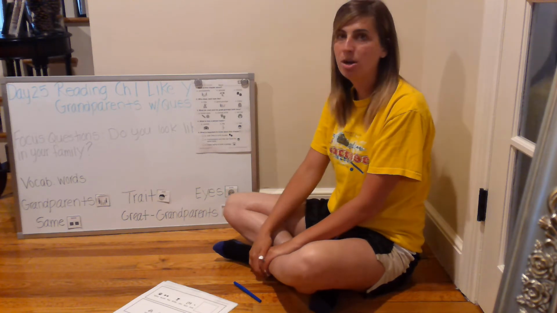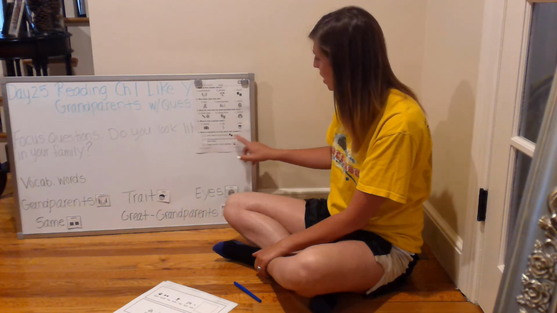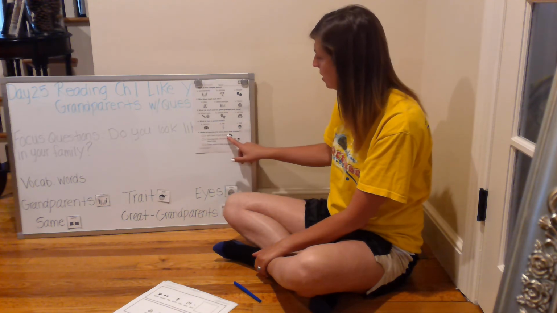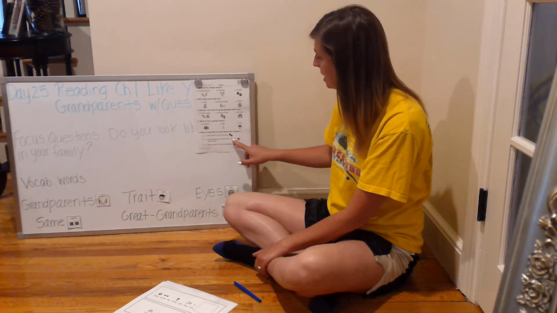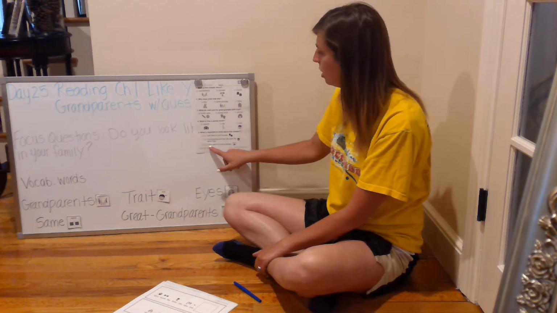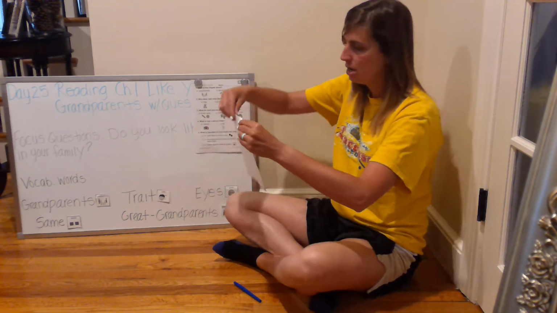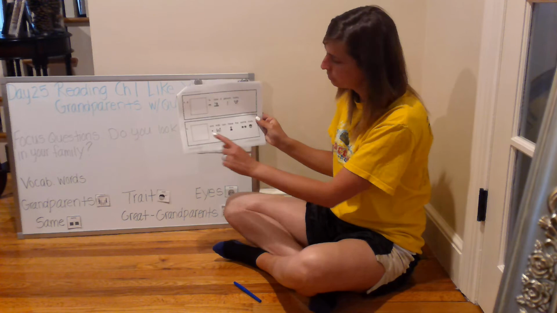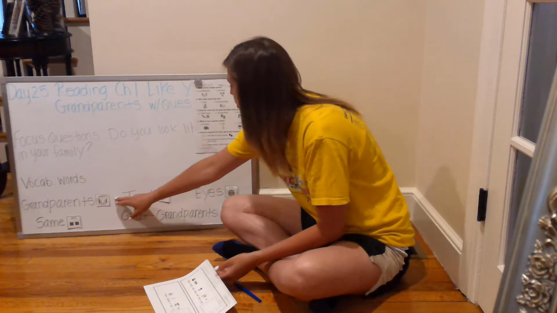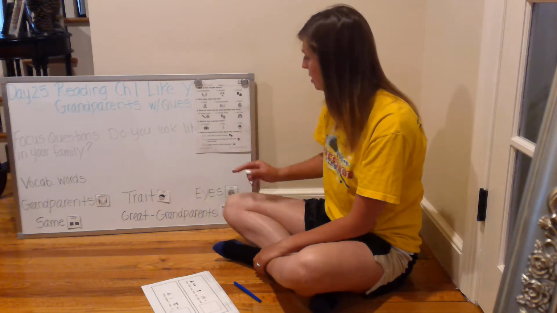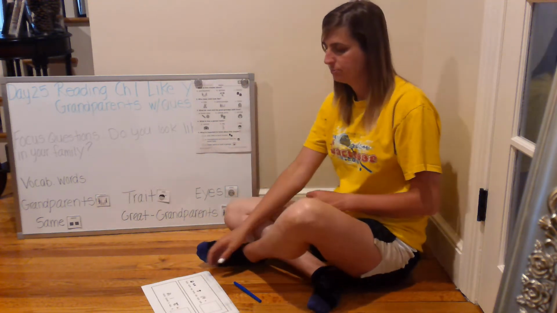And then question number 5 on the multiple choice. What is important to know about this chapter? Josh likes to build houses. Grandparents and kids can have the same traits. Or Claire wants to build a garage. And then number 5 on the fill-in. Blank and kids can have the same traits. Grandparents, trait, eyes, same, or great-grandparents.